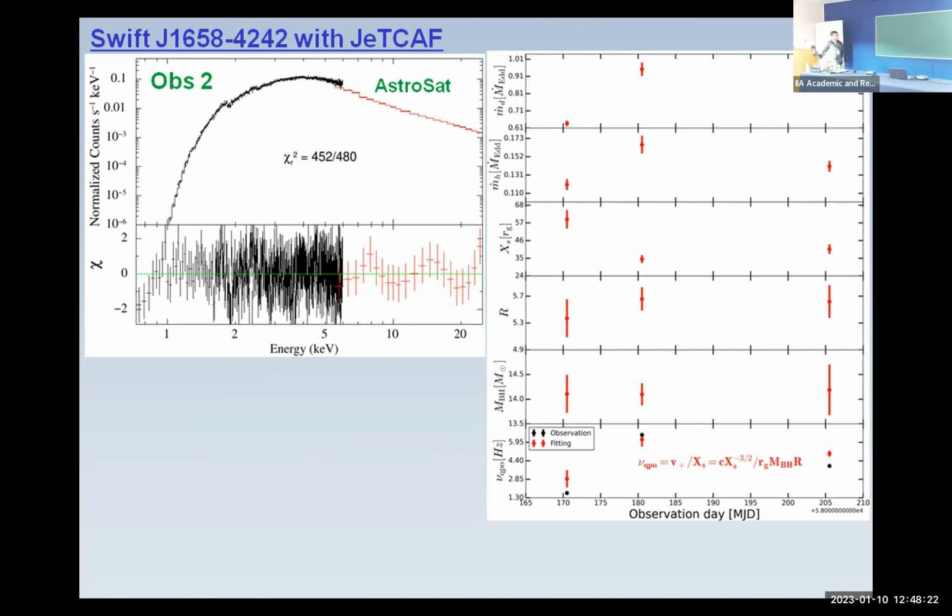So using all these parameters, we have estimated the quasi-periodic oscillation frequency, and we can see that observation and theory closely match, but there is some discrepancy, some differences are there. That might be due to some more physical processes we need to take into account. I guess it is turbulence, because when matter is flowing in, lots of turbulence is there, so it can push the flow outward, and that will take much longer to fall in. In that case, we can get a much lower frequency. So probably turbulence needs to be taken into account in this case.